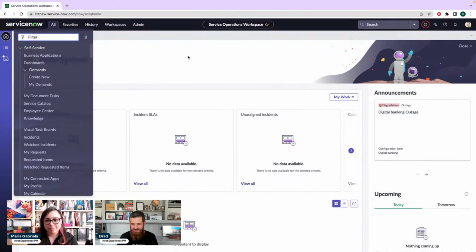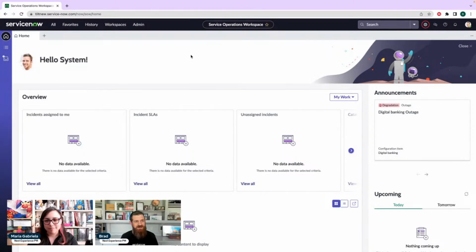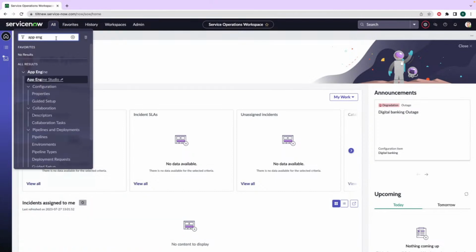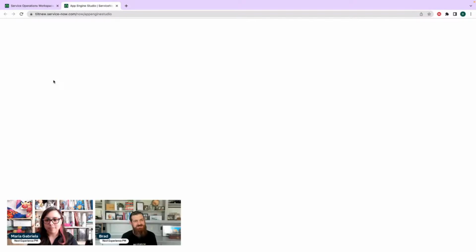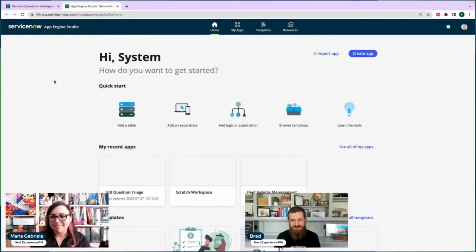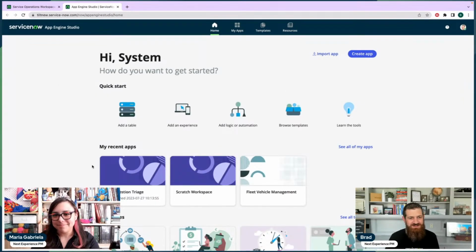All right. I did spend a little time earlier today, and I took this spreadsheet of questions and turned it into an app using App Engine Studio, and then I created a workspace. And if you're asking, did you create an app in a workspace just to do a thing one time? I did do that.